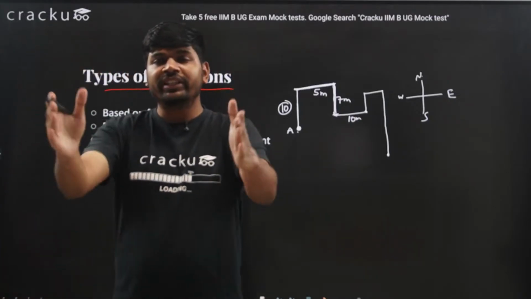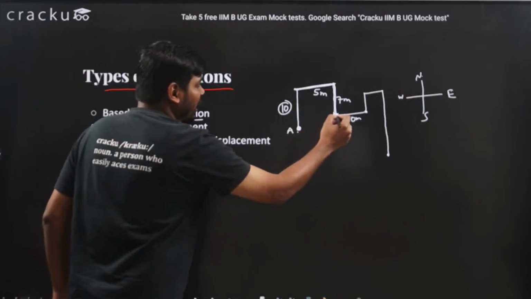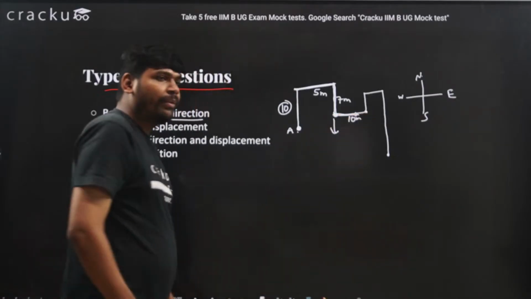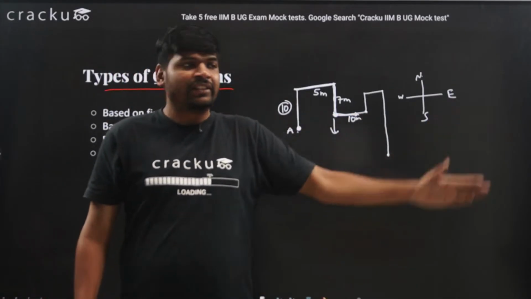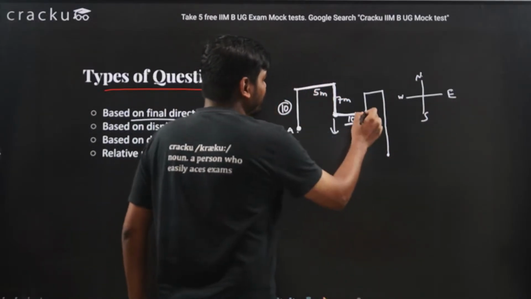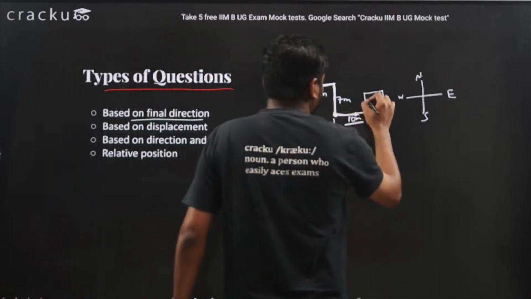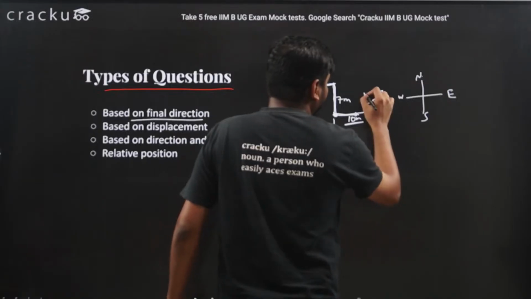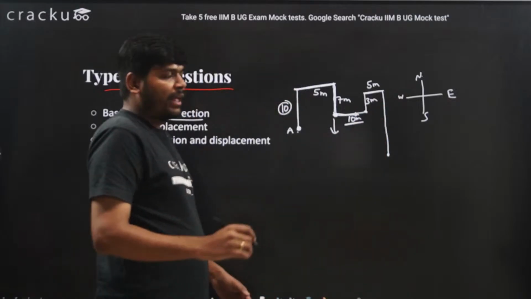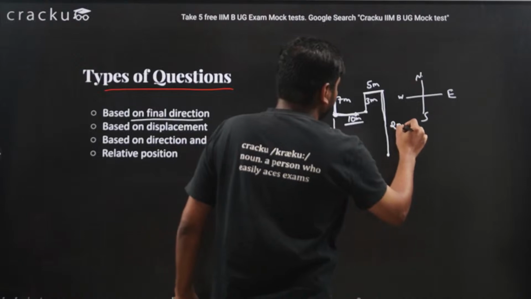When I am facing south, I took a left. When I reached here, I took a left because I am facing in this direction and this is my left. So I moved towards east, a distance of 10 meters. Then I reached here. Then again I started moving towards north 3 meters. And then I took a right. This is, let's say, 5 meters. And finally I took again a right turn and I moved a distance of 20 meters.